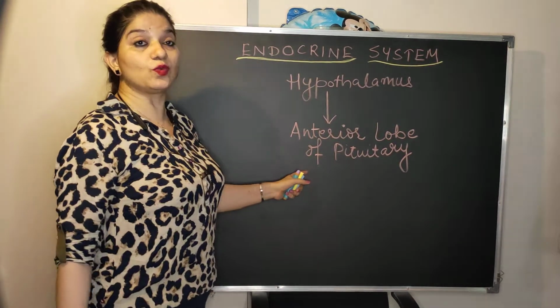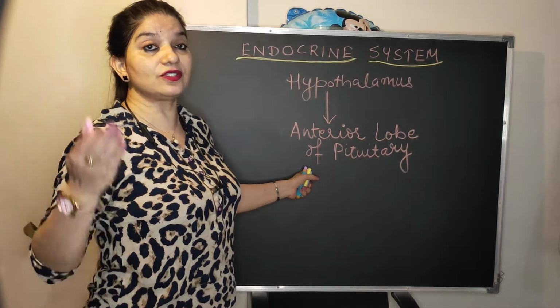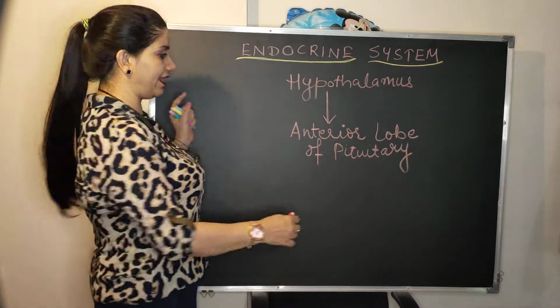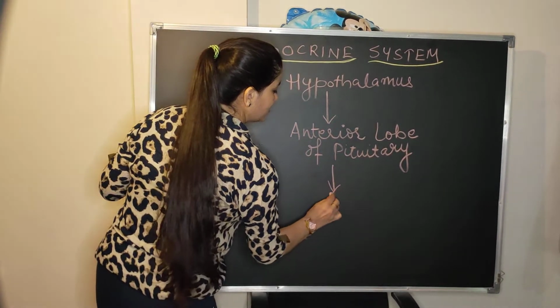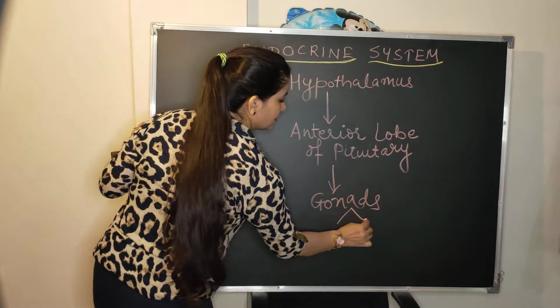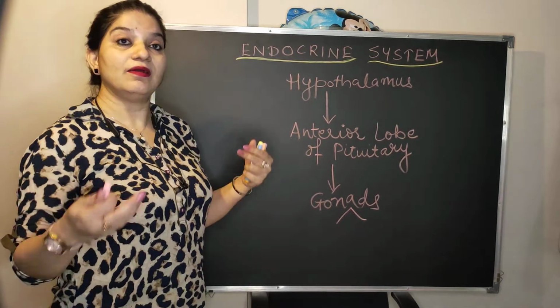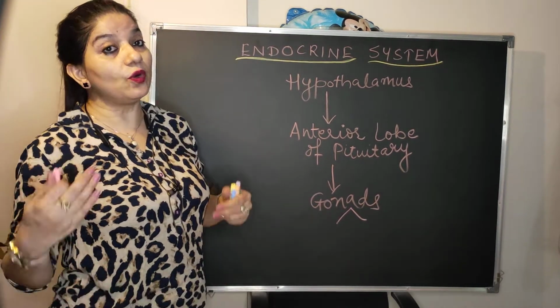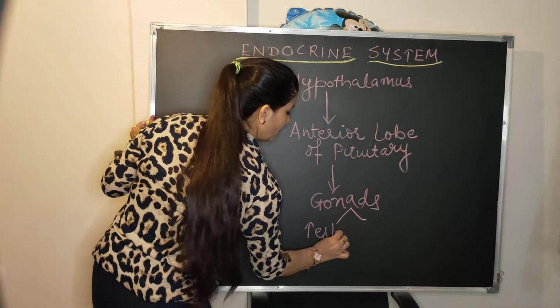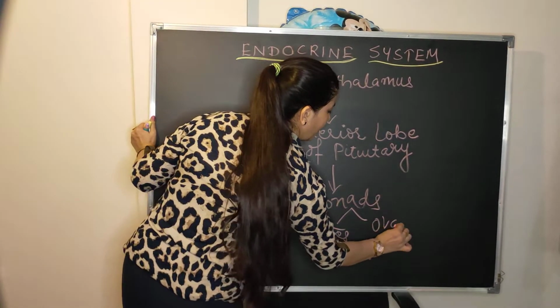This will secrete gonadotropin hormone, which will act on gonads. These gonads are basically of two types. These are the testes in boys, and these are known as ovaries in girls. So this is how they are acting.